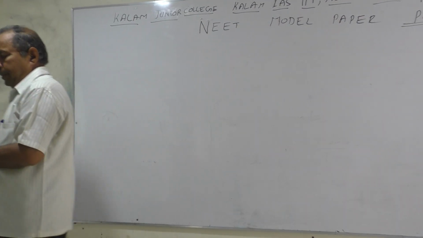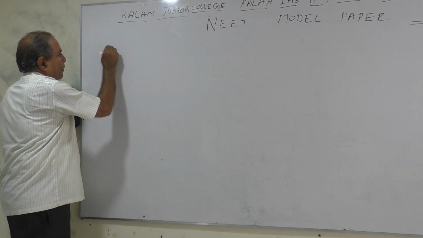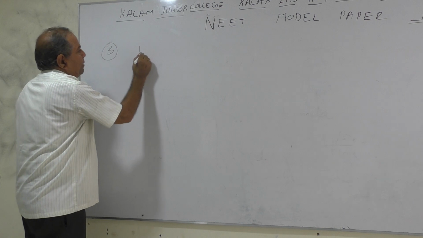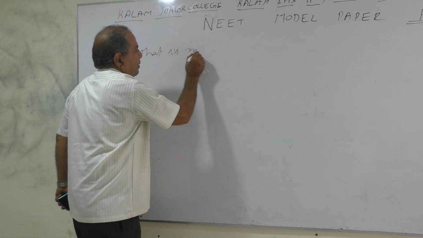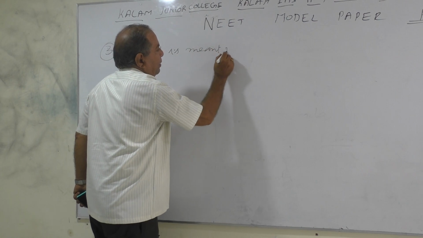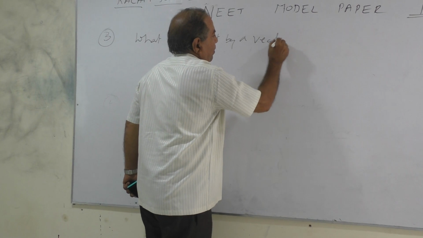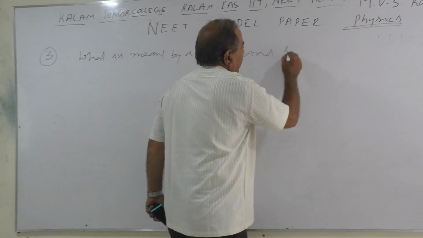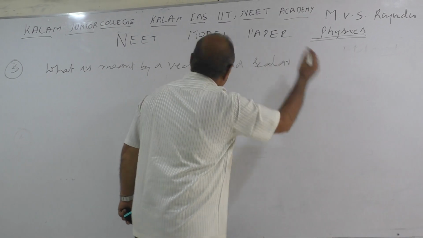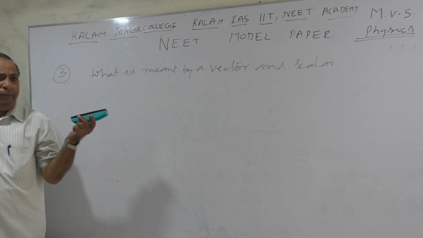Now one question generally asked: what is meant by a vector and scalar? What is the difference? You might have already studied.